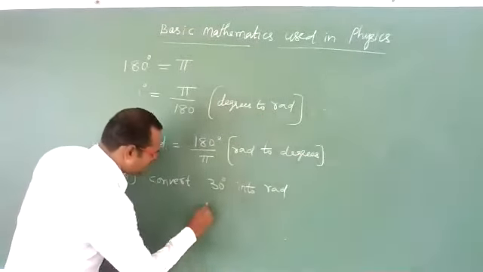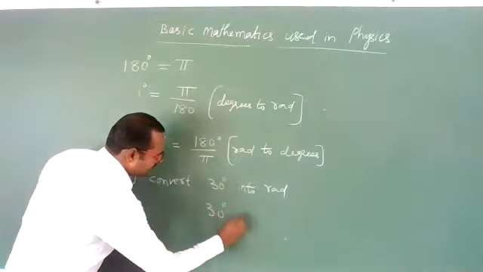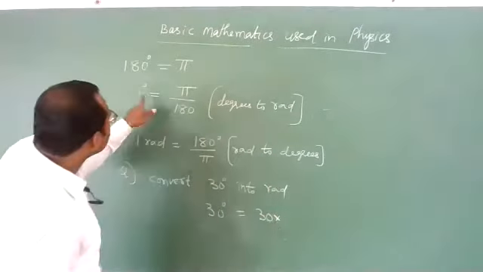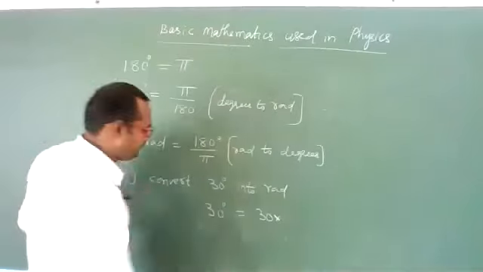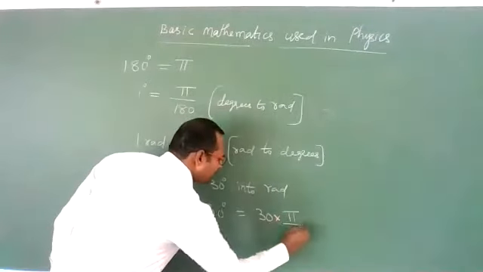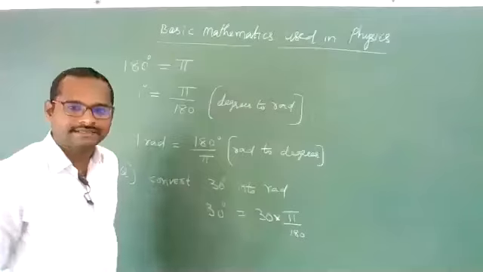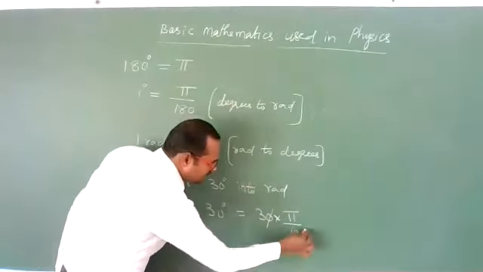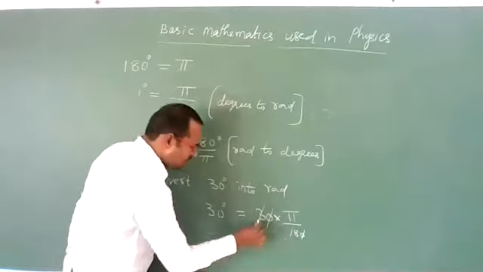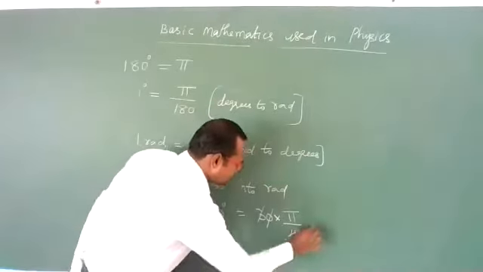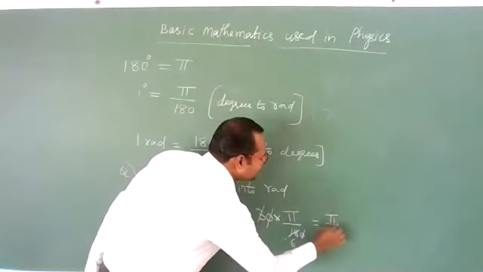So I am having 30 degrees. 30 degrees can be written as 30 into 1 degree, which is equal to how much? Pi by 180. Yes, pi divided by 180. Now it has been converted into radians. See, 10 and 10 cancel. 3 1 3, 6 yes. It is pi by 6 radians.